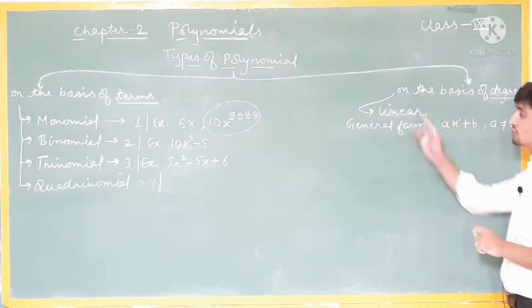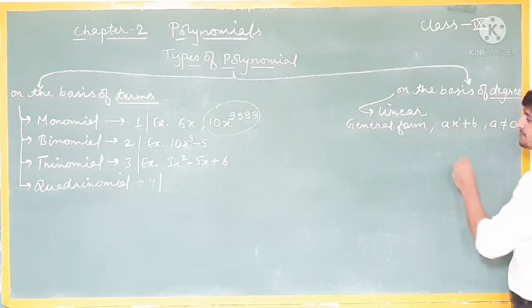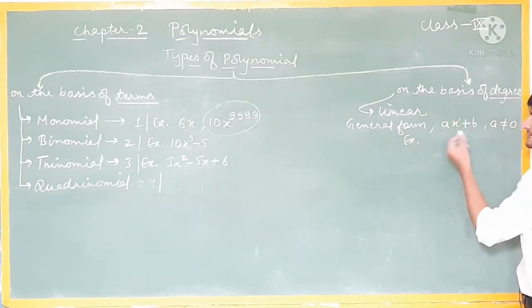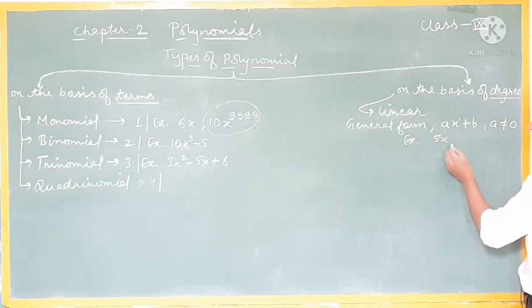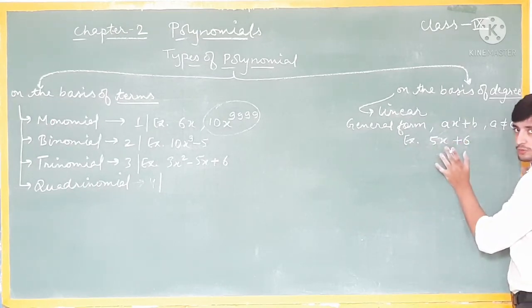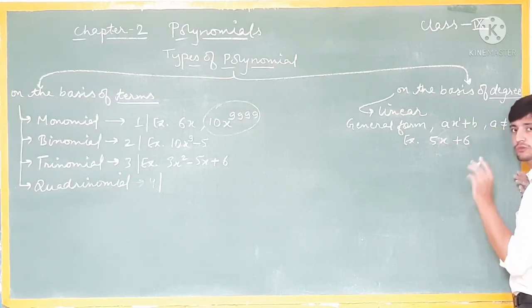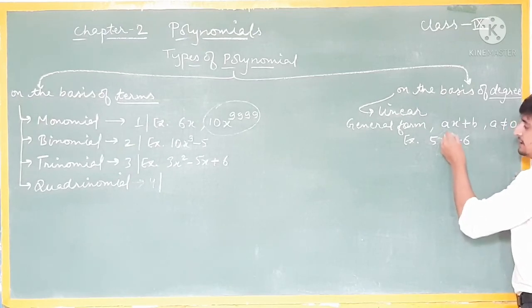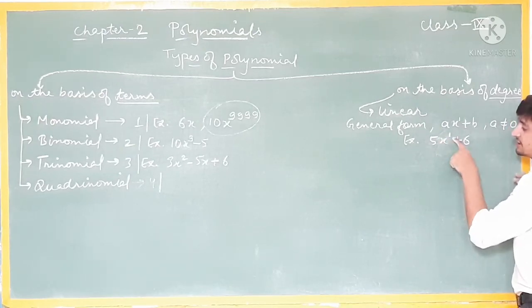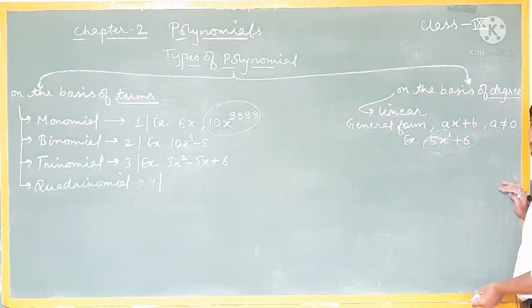That's why it is known as a linear polynomial. Let's suppose I have 5x + 6. You can write 5x also, because this depends on the degree, not the terms. Here the degree of the variable is 1, so this whole expression is known as a linear polynomial.